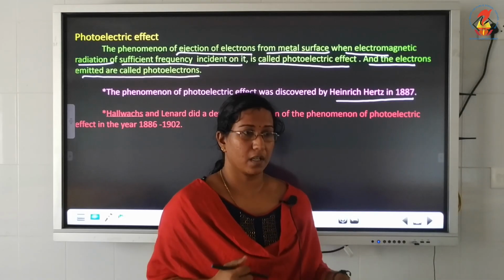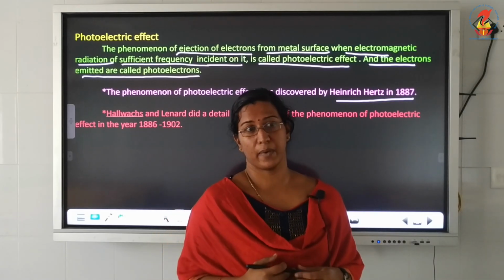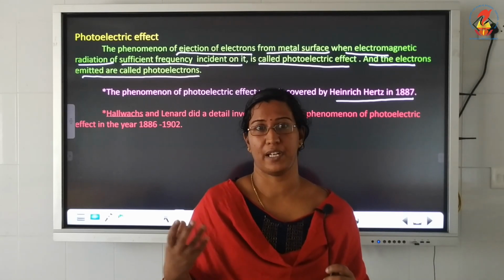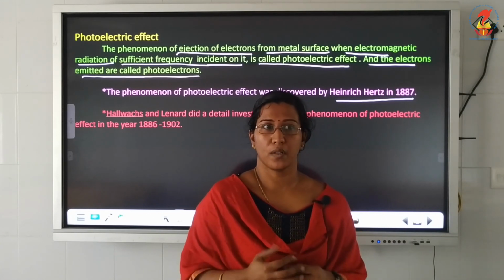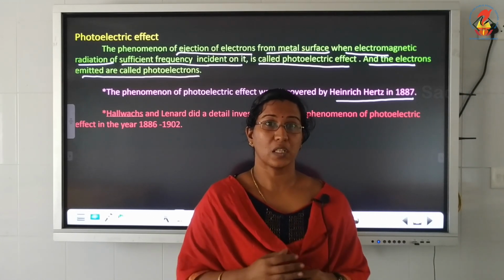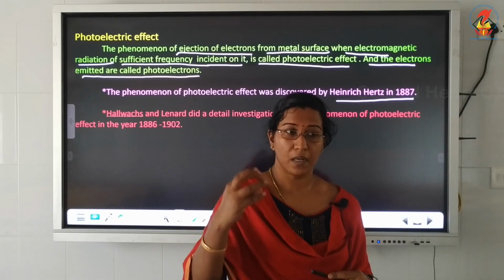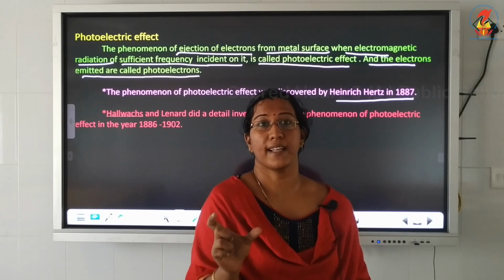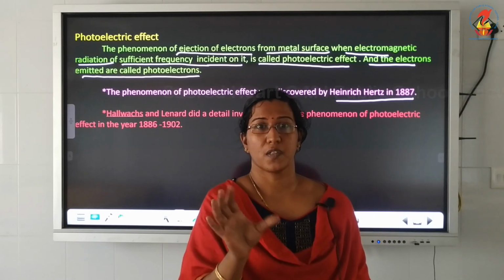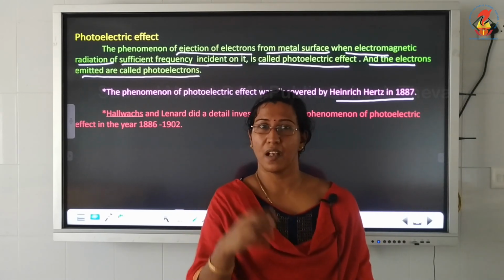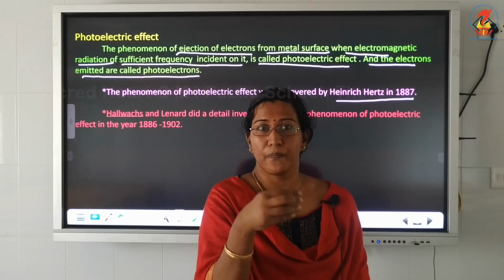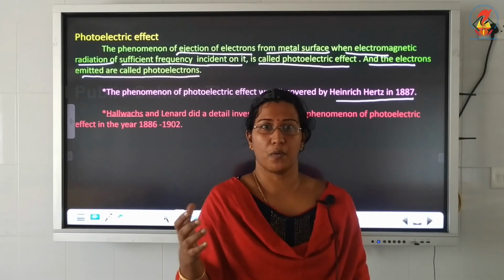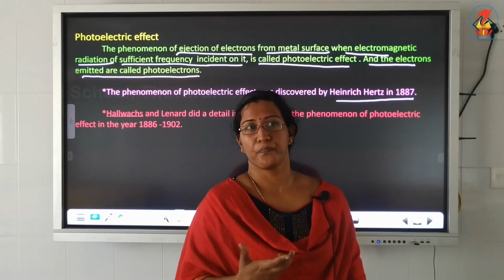Heinrich Hertz was doing an experiment to find out about the existence of electromagnetic radiation, and he found that when visible light was made to fall on the cathode, there was a very high spark in the electrodes of the detector loop, which means when light falls on a cathode, some negative charge was coming out, which created the spark.